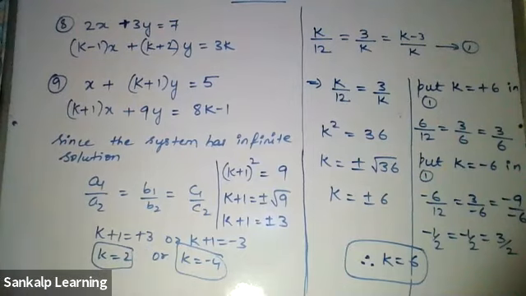Sir, k is equal to 2 is the correct answer. Yeah. k is equal to 2, k is equal to -4, but -4 doesn't satisfy. k is equal to 2 will satisfy.